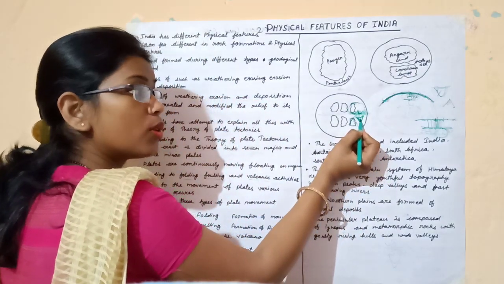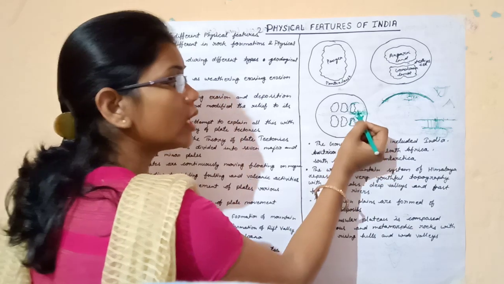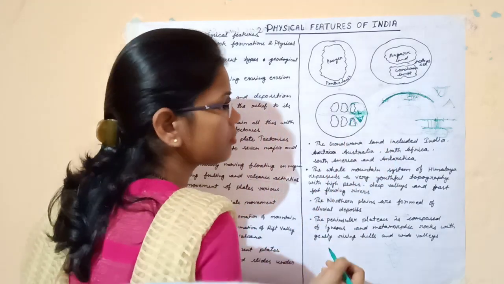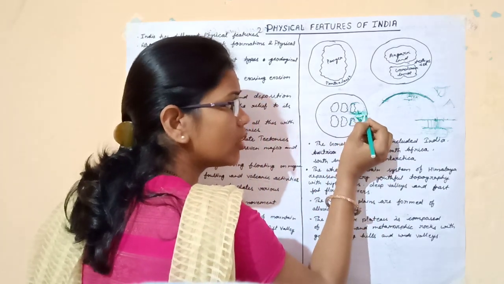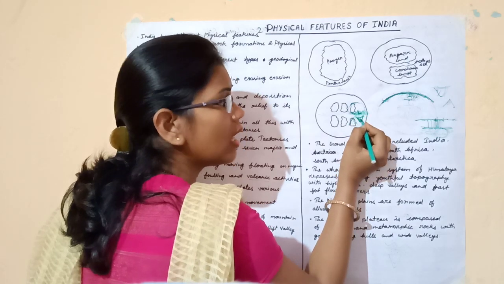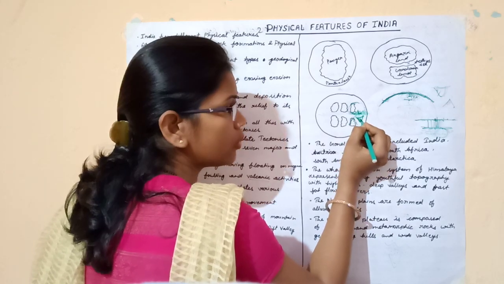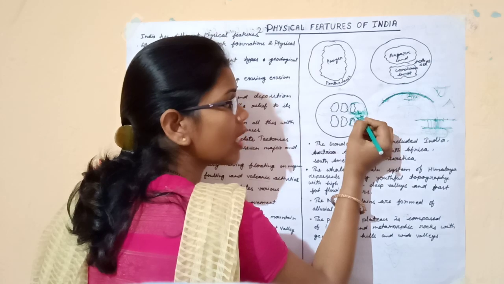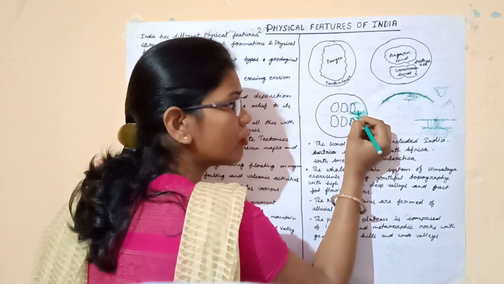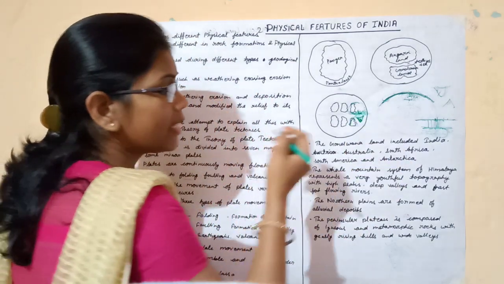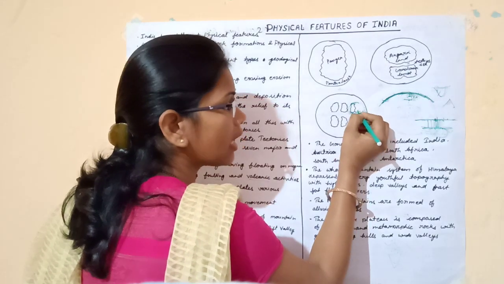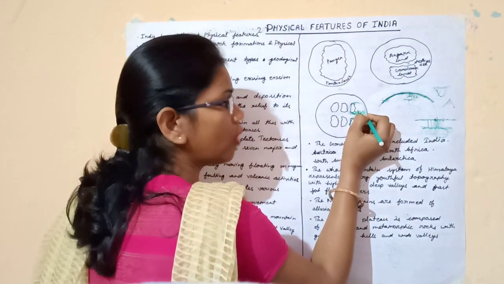The peninsular part was the oldest landform, then the mountains were created, and after the Himalaya mountains and the peninsular plateau, the depression was filled by many rivers, and then the northern plains formed.